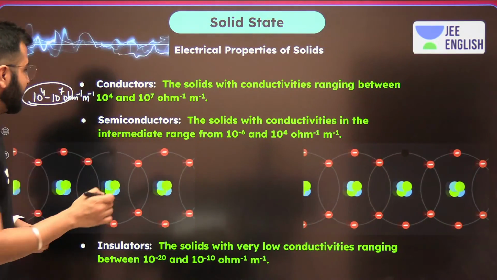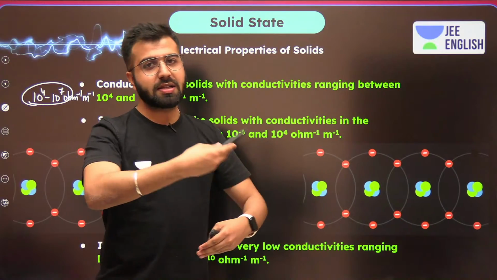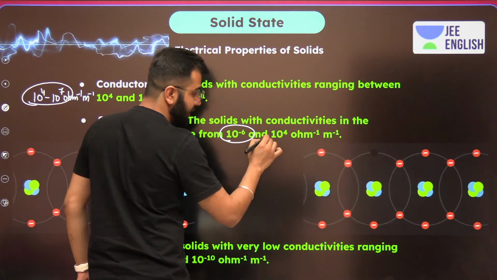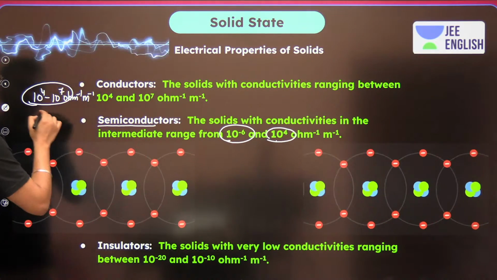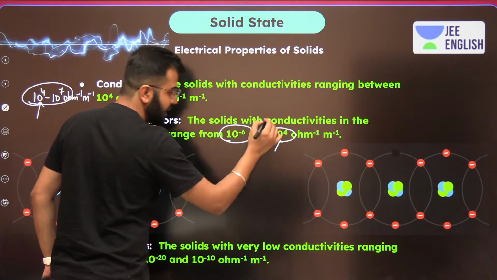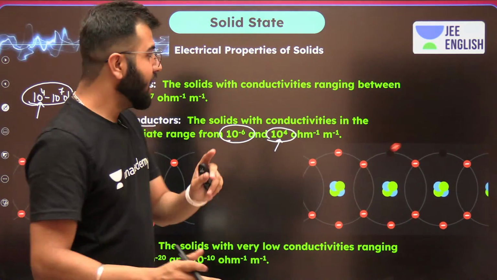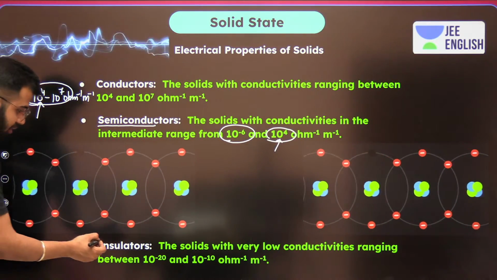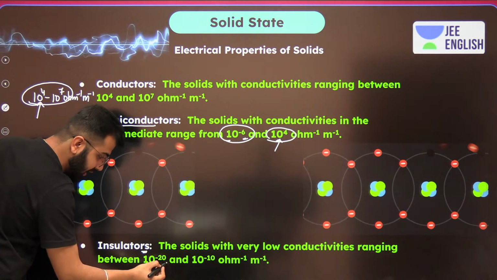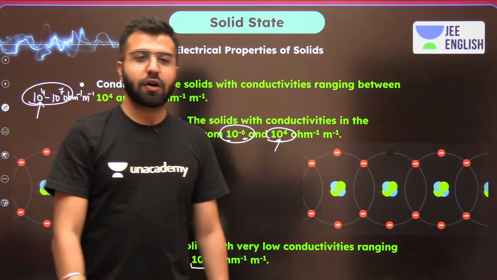But now over here, whenever we talk about the semiconductors, the conductivity is going to be lesser. And over here it is ranging from 10 raised power minus 6 till 10 raised power 4, where the range for the conductor starts, the range for the semiconductor ends. Okay, 10 raised power minus 6 till 10 raised power 4. When we talk about the insulators, it is going to be lesser than 10 raised power minus 6. So now the range is 10 raised power minus 20 till 10 raised power minus 10. This is the range for the insulators.